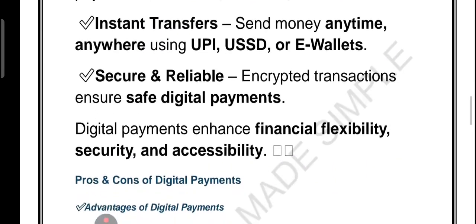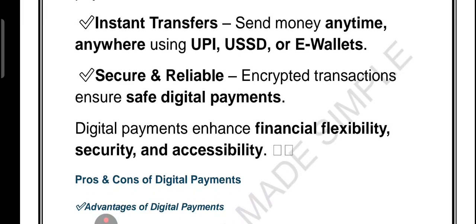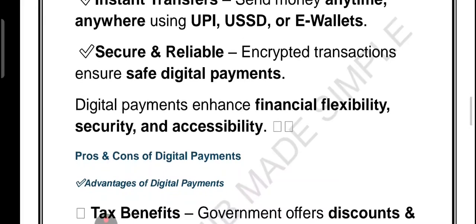The government gives discounts, right? For example, no service tax on payments under 2000 rupees, right? And the best part is automatic record, which means every payment is saved in your passbook or app, helping you track spending. So e-banking means handling your account online. E-check means digital version of check with more security. The advantages of digital payment are easy, convenient, pay anytime, discount, automatic and record.